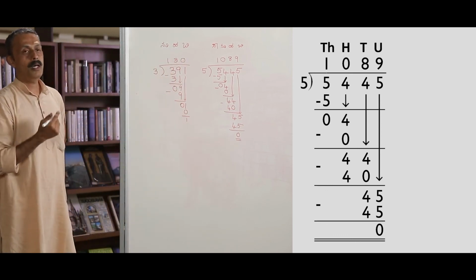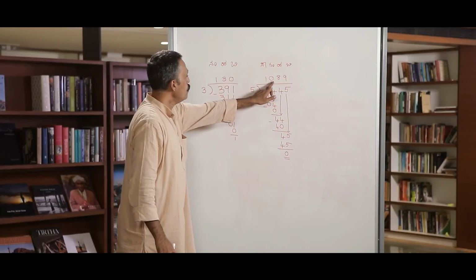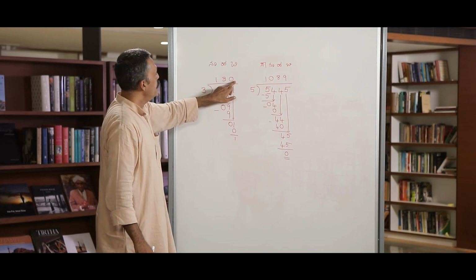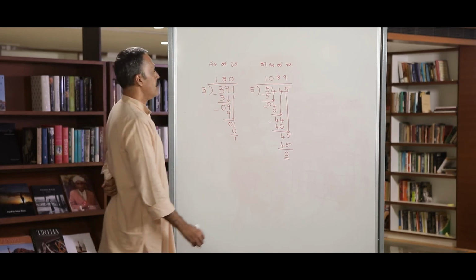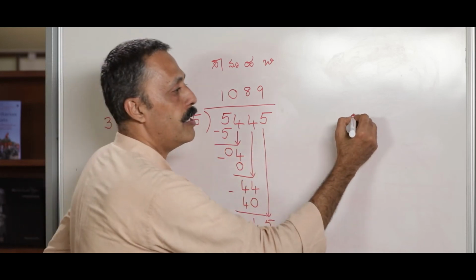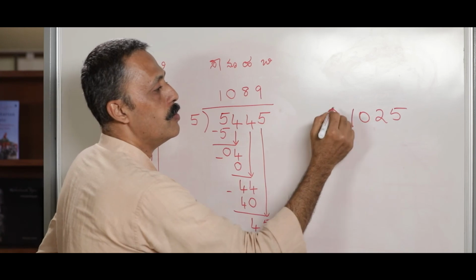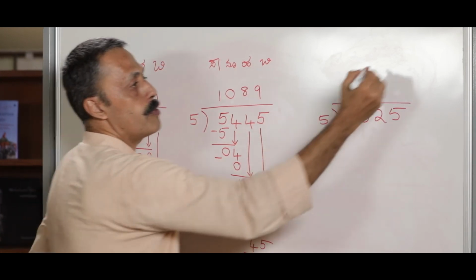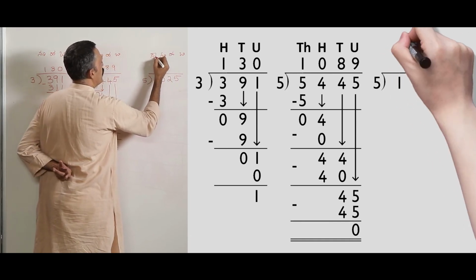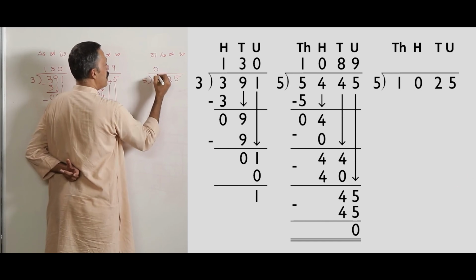What can we see in this example? Nobody got anything in the 100s place. Earlier, we did not get any in the units place. In the earlier sum, before these two problems, 1025 divided by 5. What did we see in this problem? Unit, 10, 100, 1000. In which place did we not get any money?